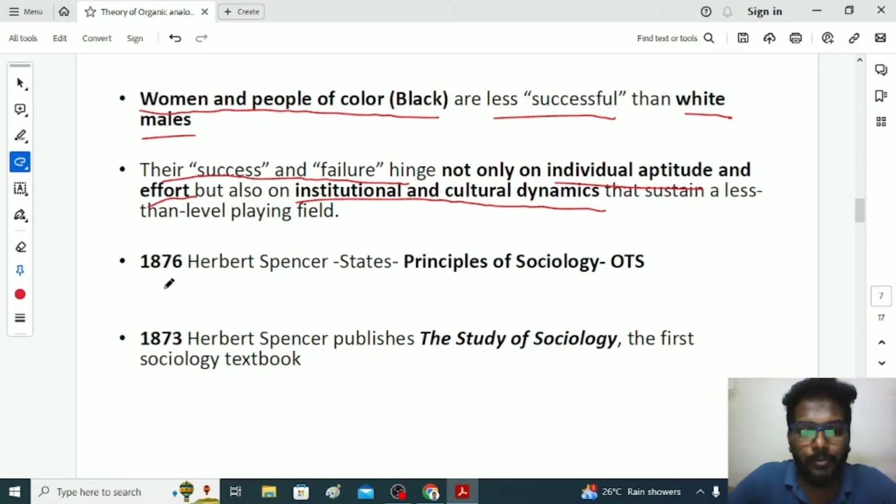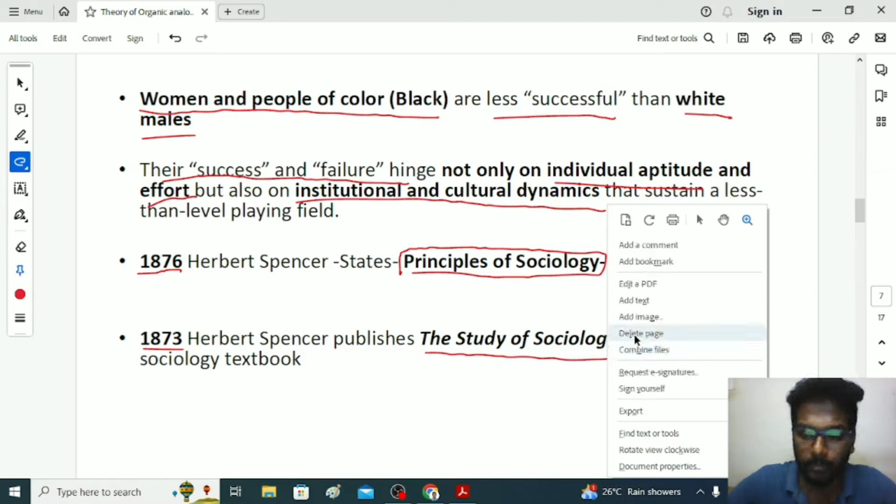This organic theory of society was explained by Herbert Spencer in his book Principles of Sociology. This is a very important book, written in 1876. The next book he wrote, in 1873, was The Study of Sociology. This is the first sociology textbook in Europe.